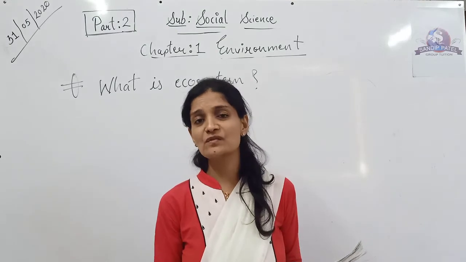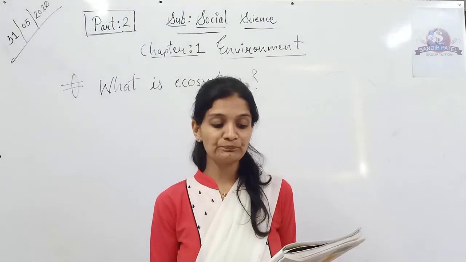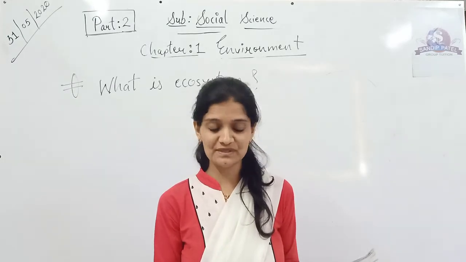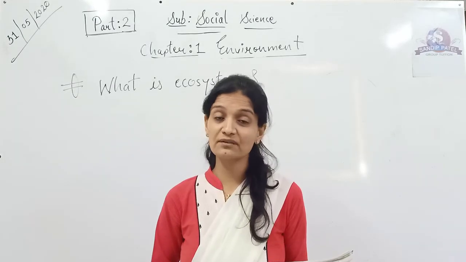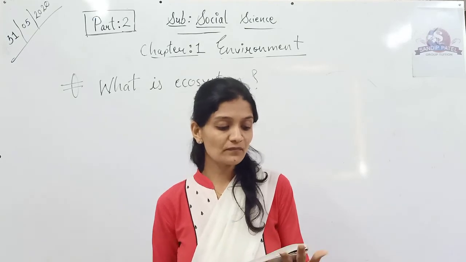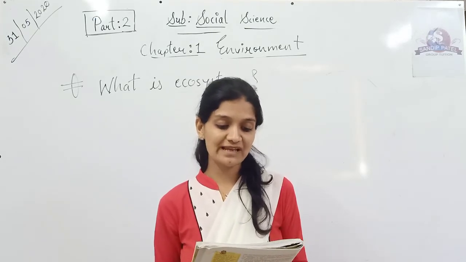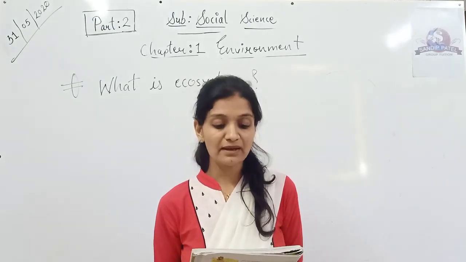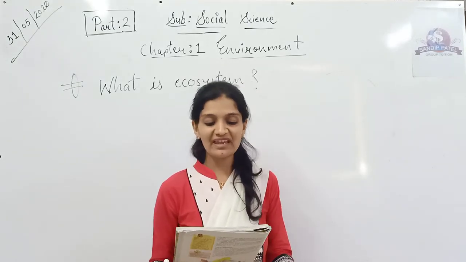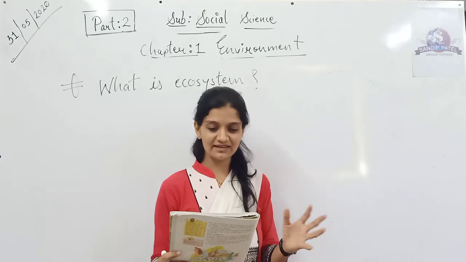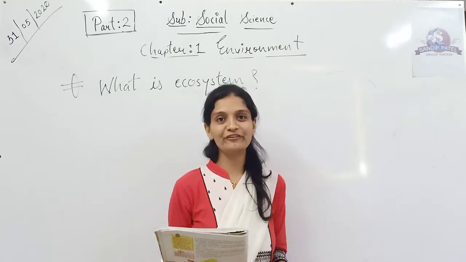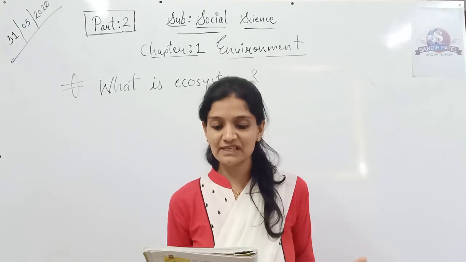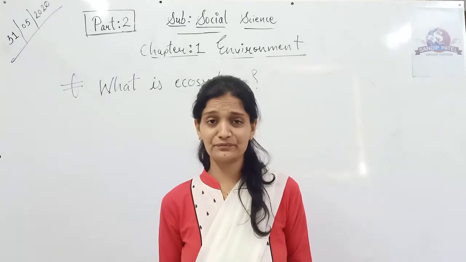So which kind of animals or which kind of plants do you see where there is no rain, or if there is rain, which kind of animals or plants do you see? So here you have to observe the difference. Now Hira says, not just camels. If you visit our desert, you will see snakes, lizards and many insects too. So maybe Hira is living somewhere in the desert area, so he is adding some more information.